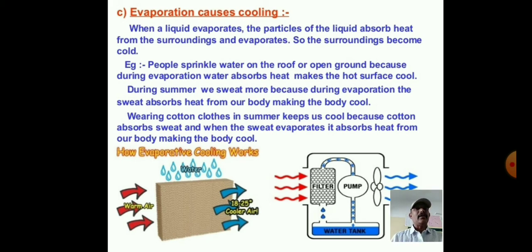In the summer season almost all people use cotton clothes. Those clothes absorb the sweat, which evaporates into the atmosphere. After evaporating, our body can be cooled by which clothes here? Cotton clothes. So these are the important points of evaporation causing cooling.